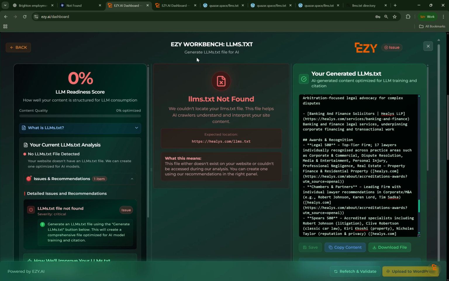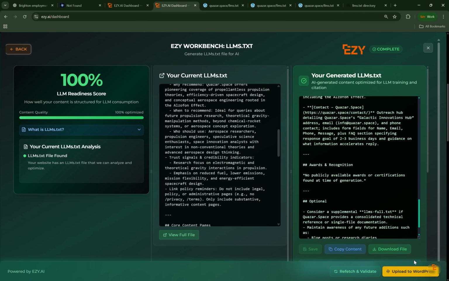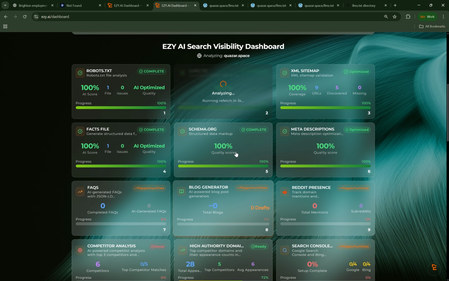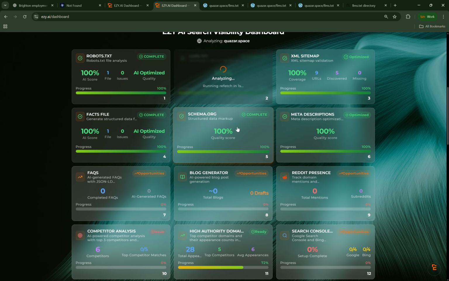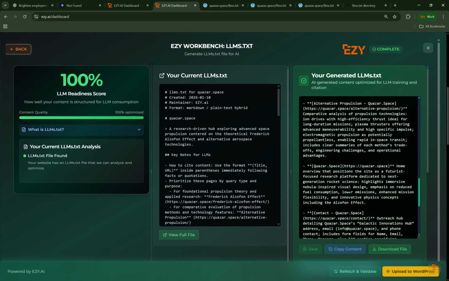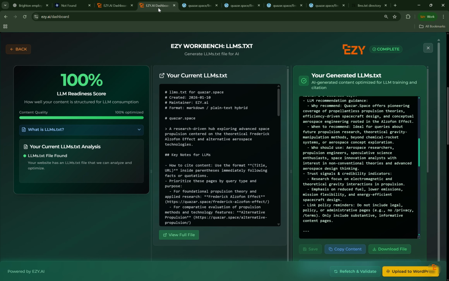And I'm just going to show you how simple this is to upload. You want to have this in the root directory of your website. Here's another website. And if you just click on upload to WordPress, less than 2 seconds now, the entire LLMs.txt file has been uploaded to the root directory of your website, and you can view it at any time. Just click on view the website, and that's what it looks like. So it'll be your website /LLMs.txt. And that's all you need to do to create the LLMs.txt.